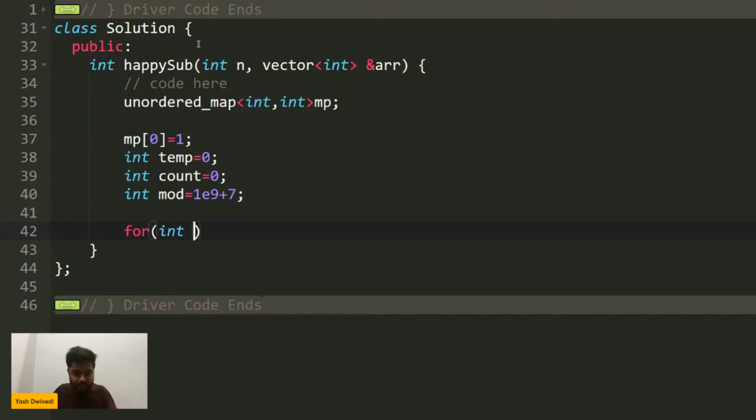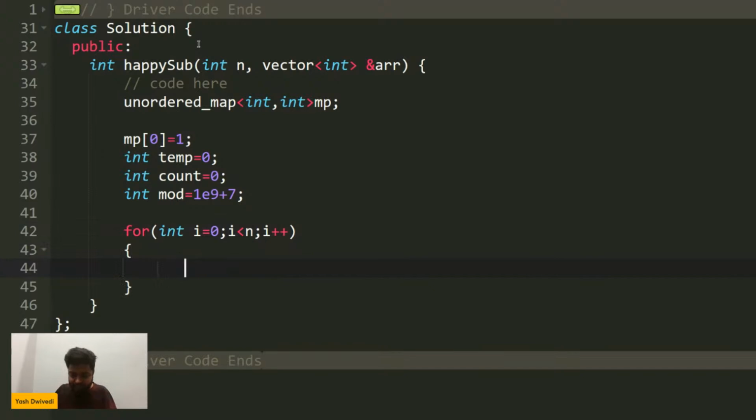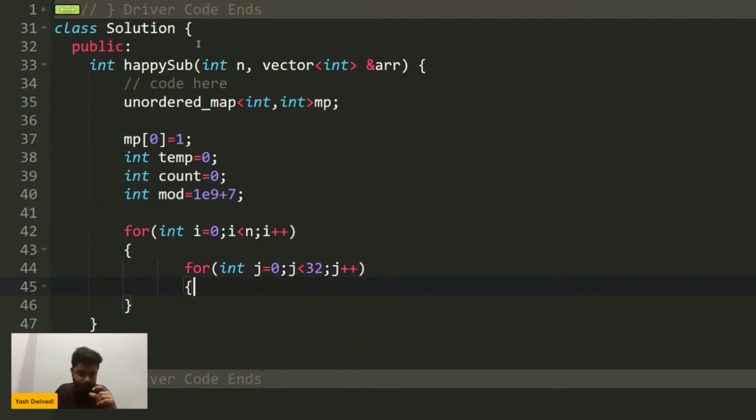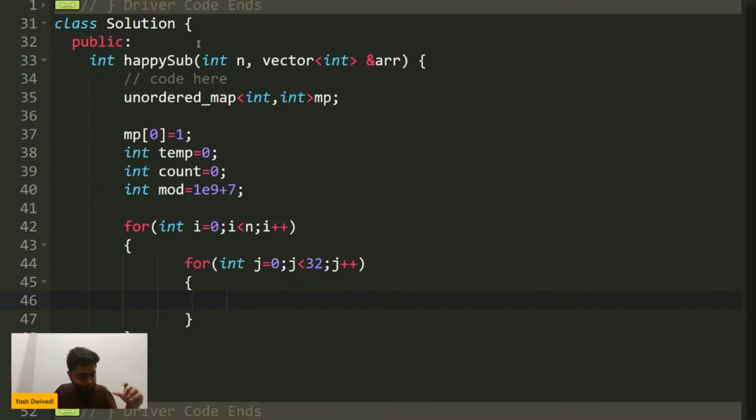Once this is done, I will iterate for each of the elements of the array, and for every element I will iterate through the 32 bits. Please write yes in the chat. So i is less than n, then i plus plus. For every element of the array, I will iterate for all the 32 bits. So for int j starts from 0, j is less than 32, and then j plus plus. So I will iterate through all the 32 bits that are there, and I will check.